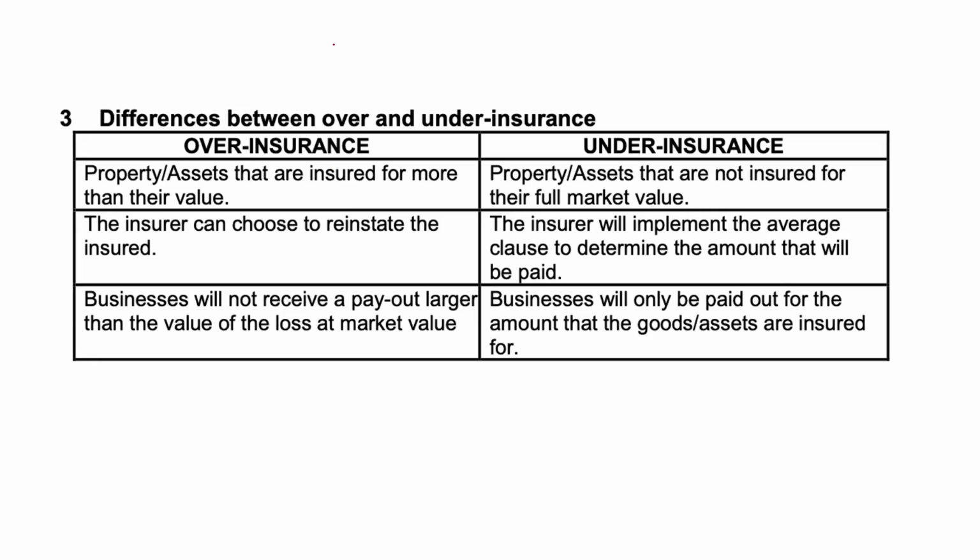So some key differences between over and under insurance. Over insurance is when property and assets are insured for more than their value. With over insurance, there would be reinstatement. The insurer can choose to reinstate the assured.